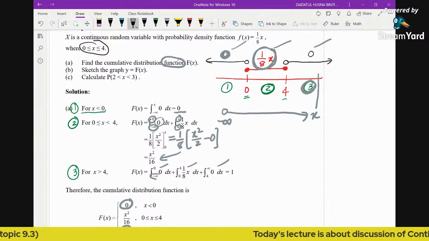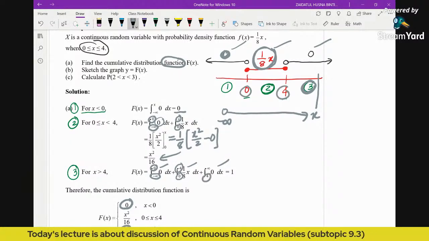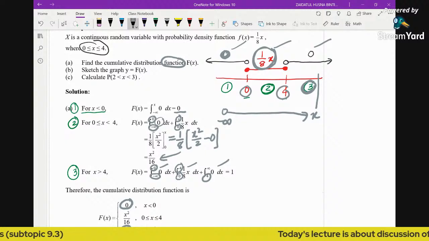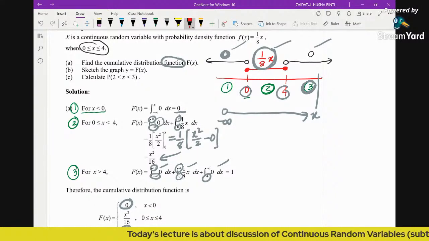First, you integrate negative infinity to 0, and then 0 to 4, and then 4 to, okay, it's supposed to be 4 to x here. It's supposed to be 4 to x, sorry. I hope you can make amendments here. If you have printed out the notes, it should be x here.